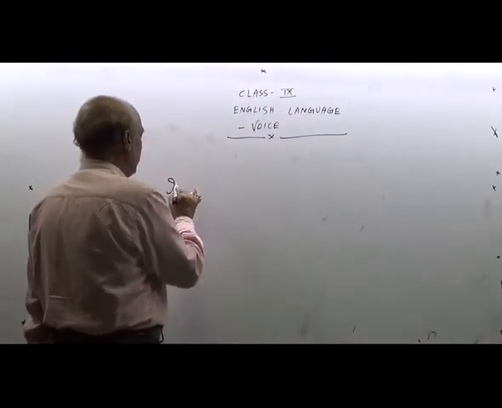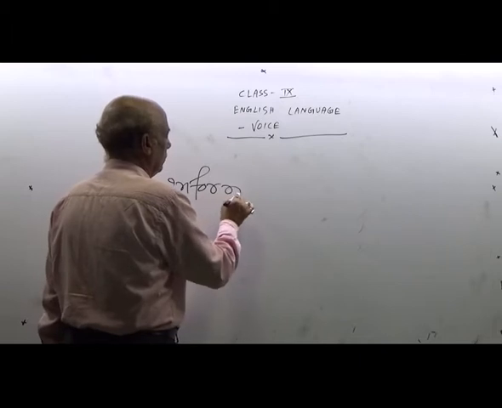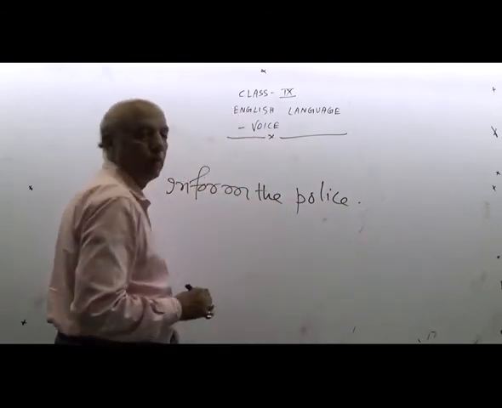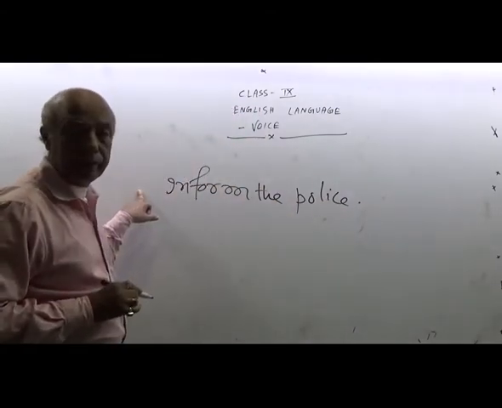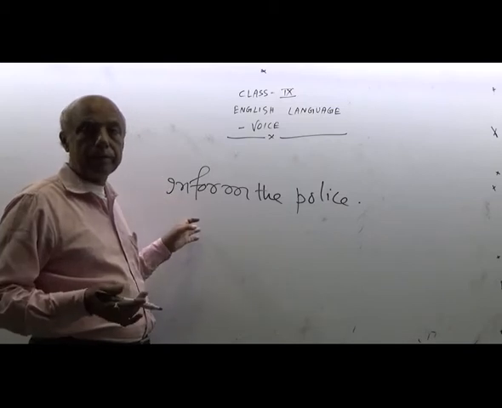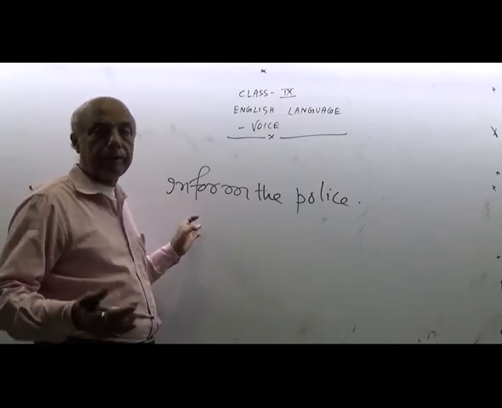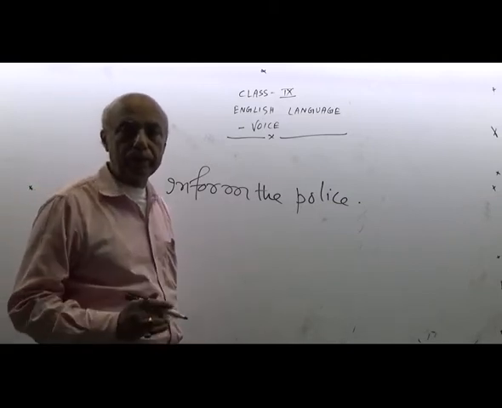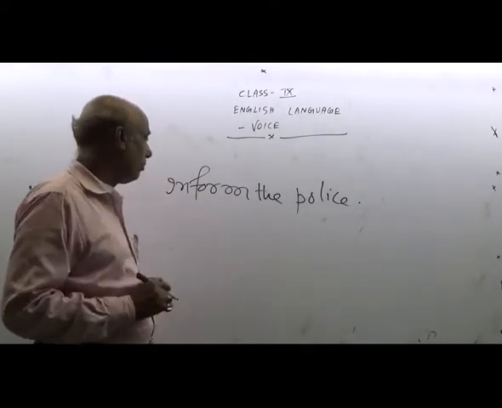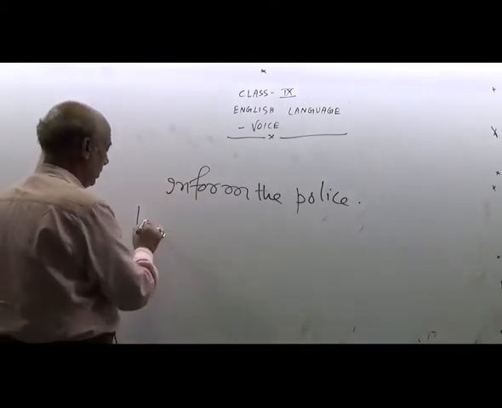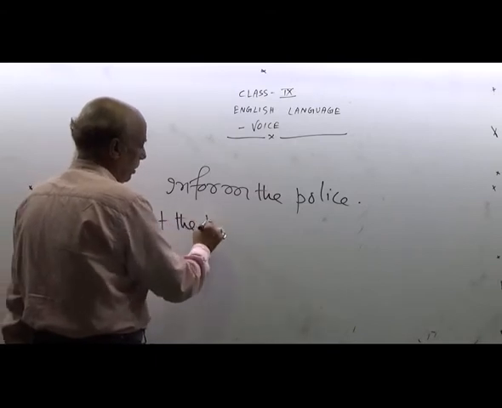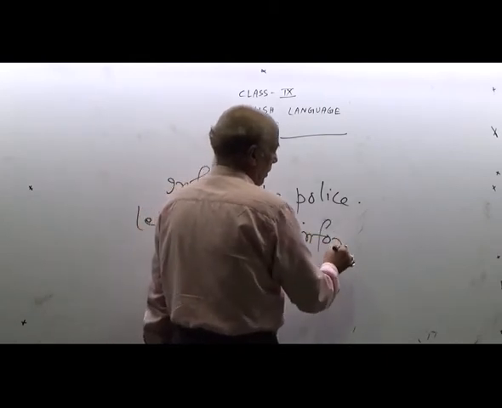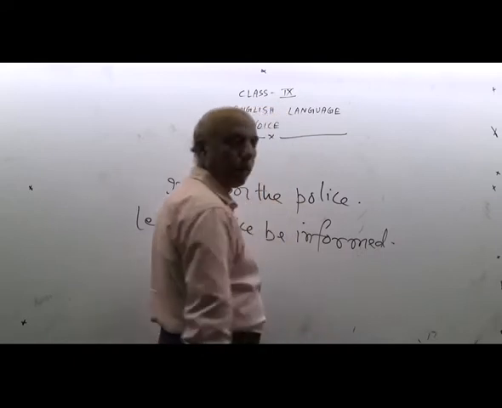Here the subject is hidden, that is why this sentence has been started with a hidden subject. This type of sentence is changed from active into passive with the help of let, L-E-T. How? Inform the police. Let the police be informed.